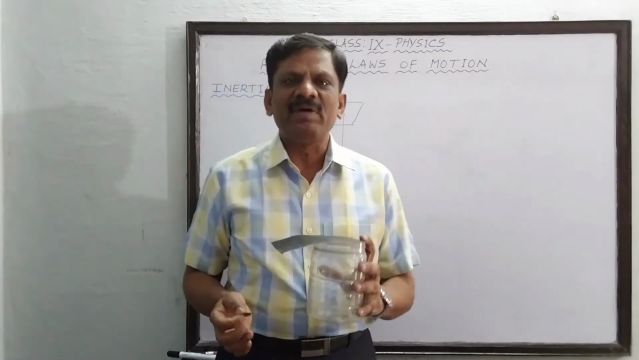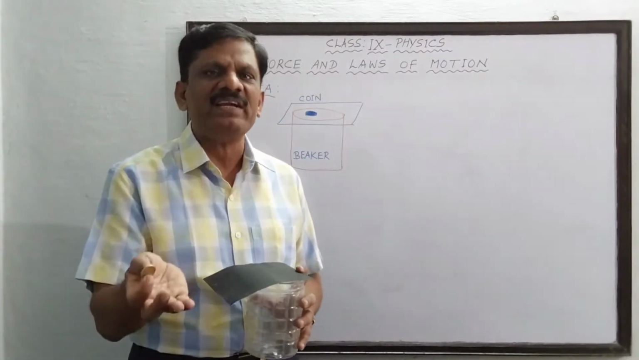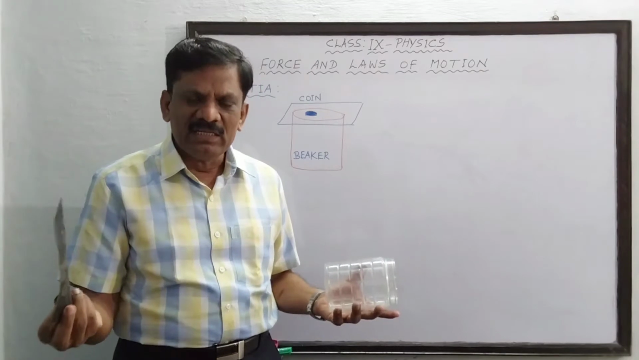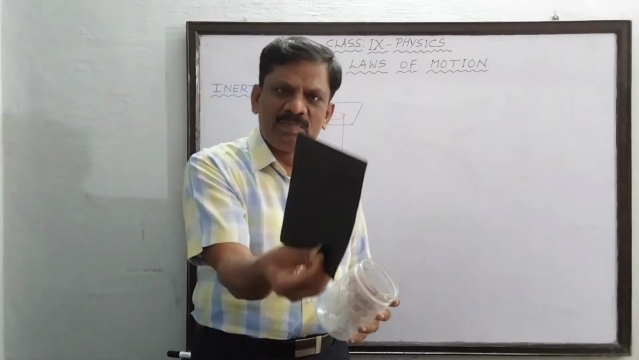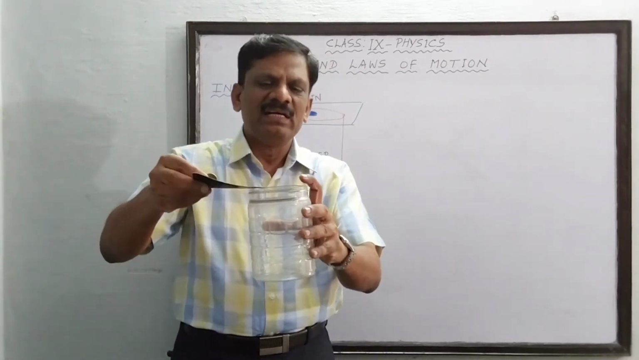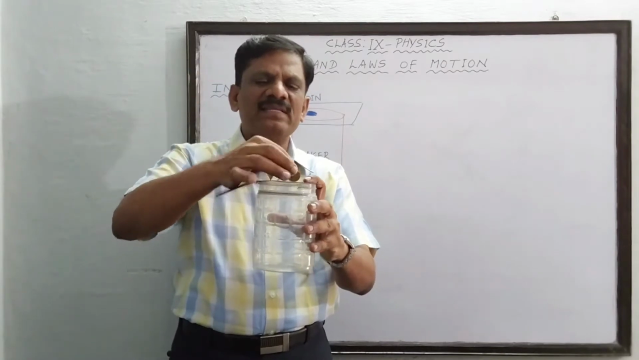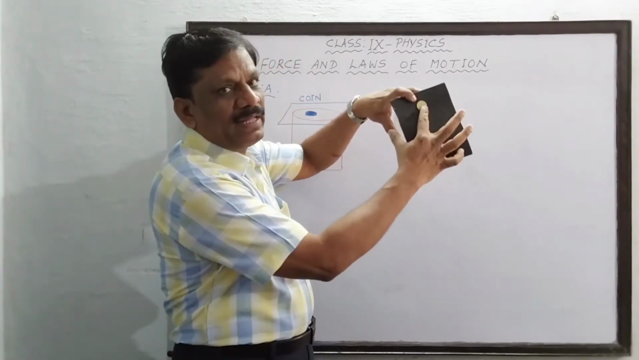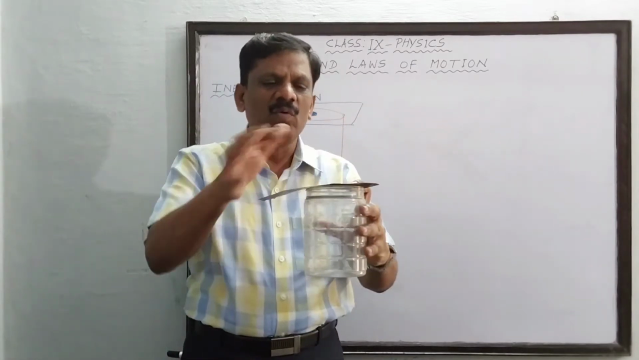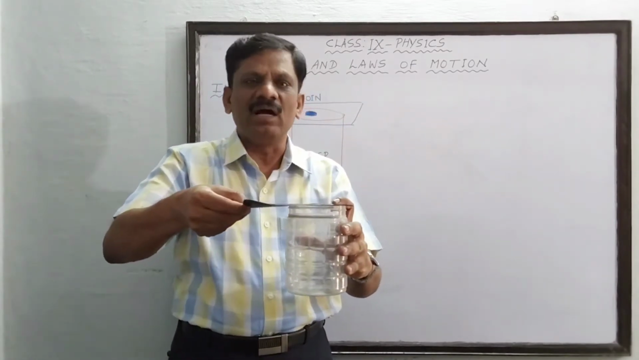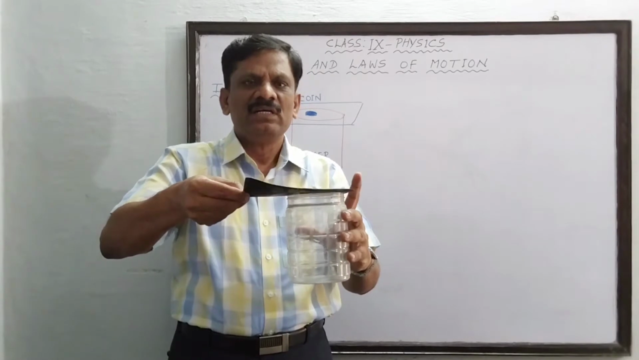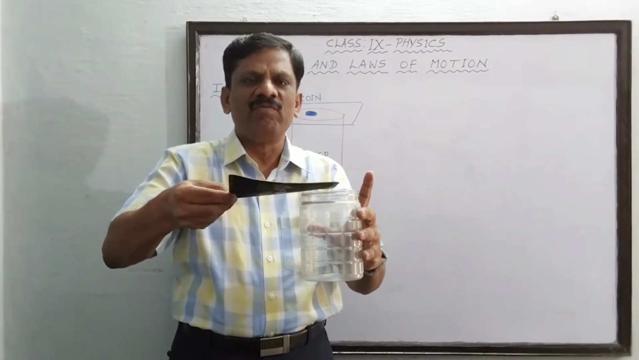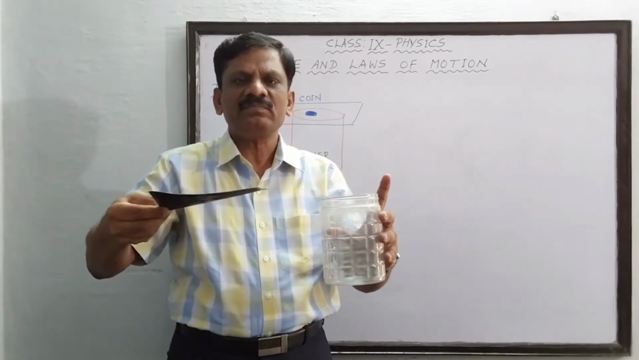Okay. The same activity I am going to perform in a different way. So once again, the same cardboard is placed over the same container. The same coin is placed here at the same position. You all can see the coin is placed over the cardboard like this. Now I am going to pull the cardboard by applying a force. You see, I have applied a very small force.